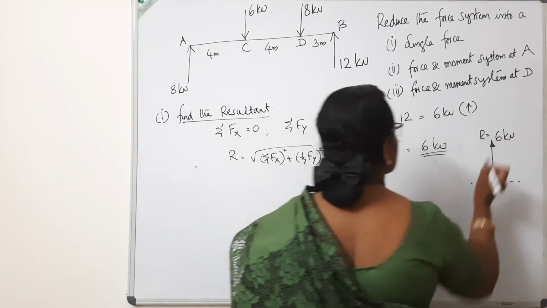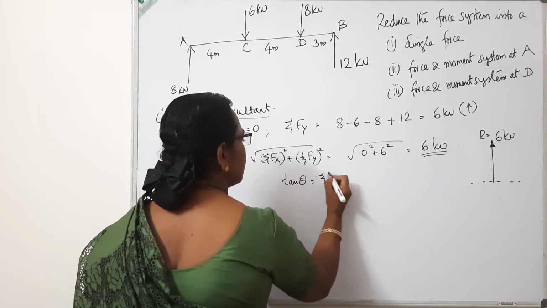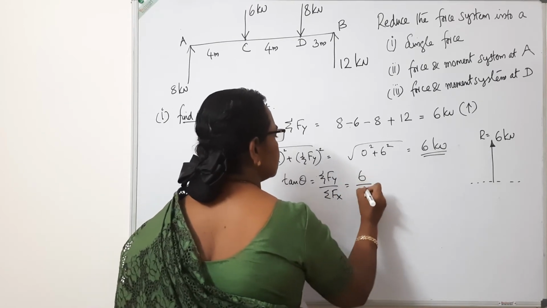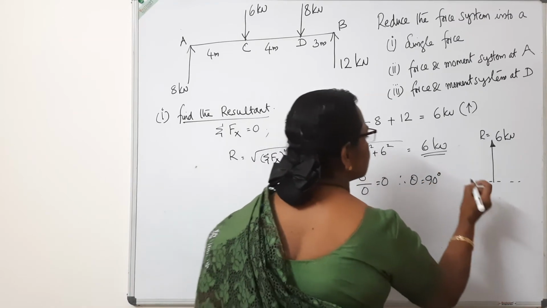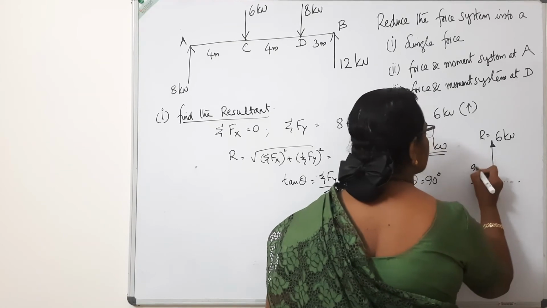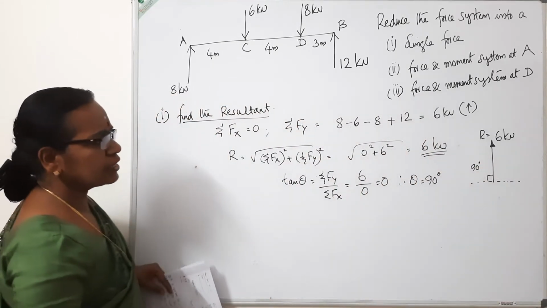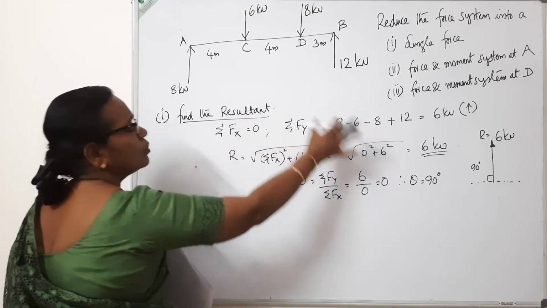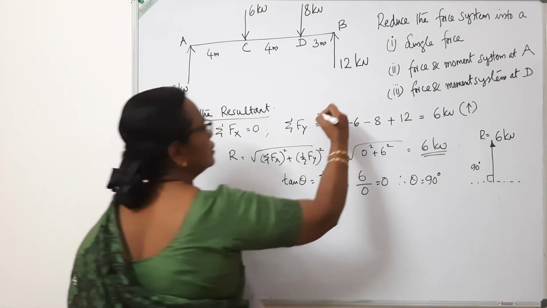acting upwards, and tan theta is sigma Fy by sigma Fx, Fy is 6 by 0, therefore theta is 90 degrees. So with the horizontal line, the resultant makes 90 degrees with the x direction, and it is acting upwards, 6 kilonewton. Even without doing all these things, we can simply find the resultant in one single step.